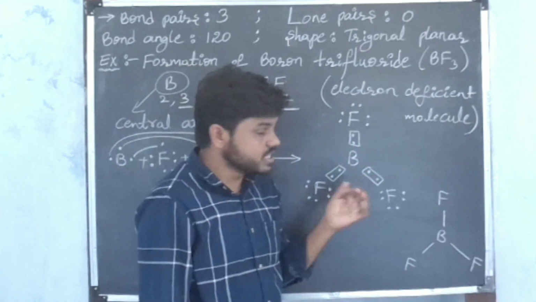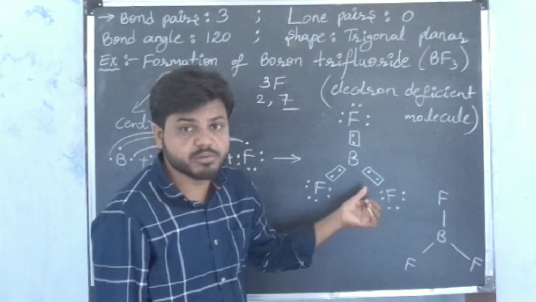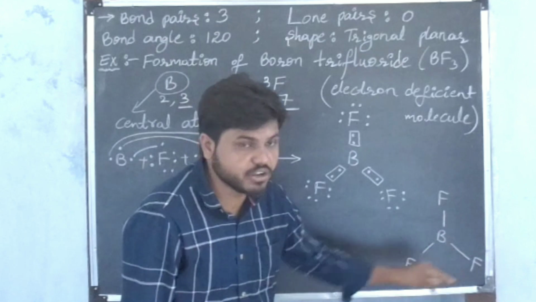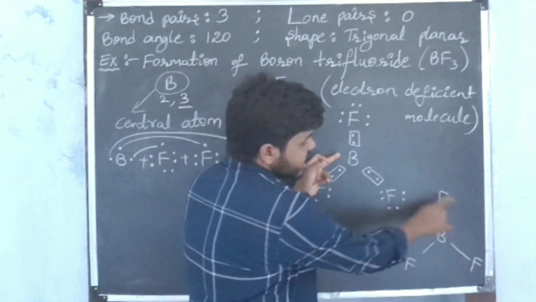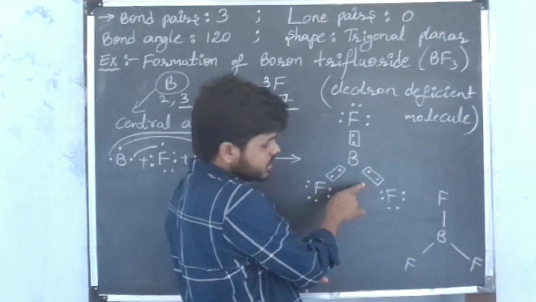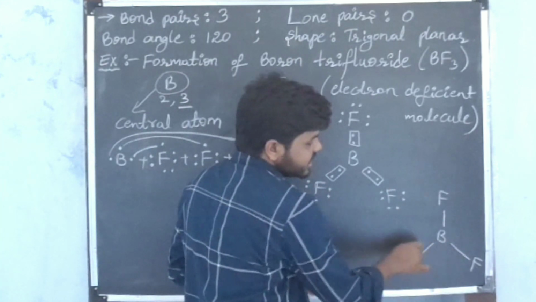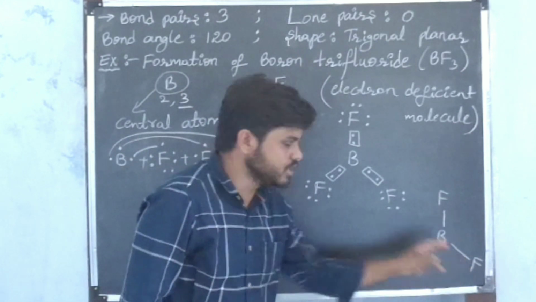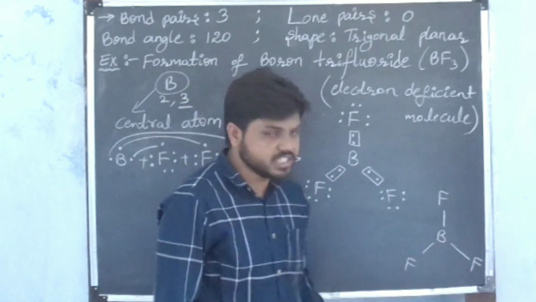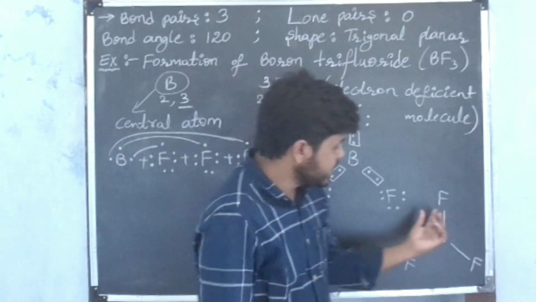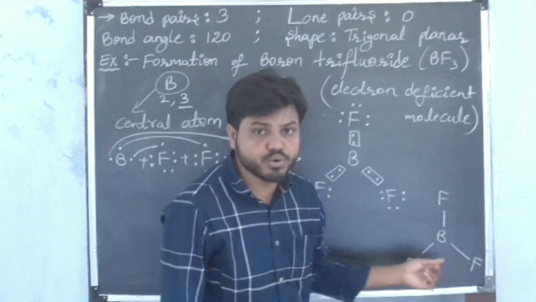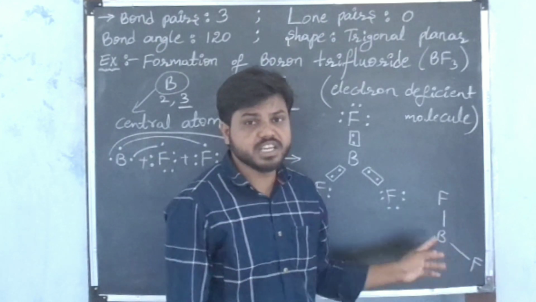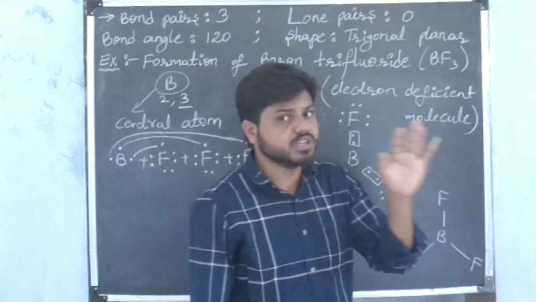When 2 electrons are shared between bonded atoms, we can say that the bond is a single covalent bond. This is the symbol of a single covalent bond. Instead of one pair of electrons, I placed a single covalent bond symbol here, here also, and here also. Here also boron possesses only 6 electrons, 2 plus 2 plus 2. Boron possesses only 6 electrons, it is not possessing 8 electrons.